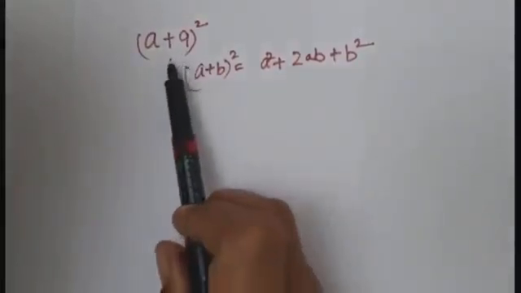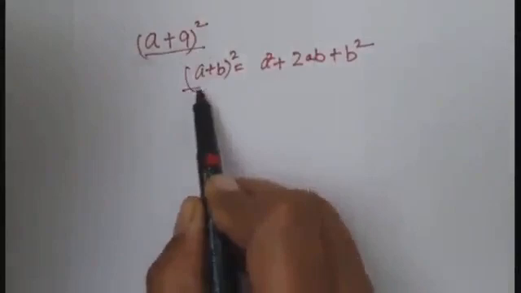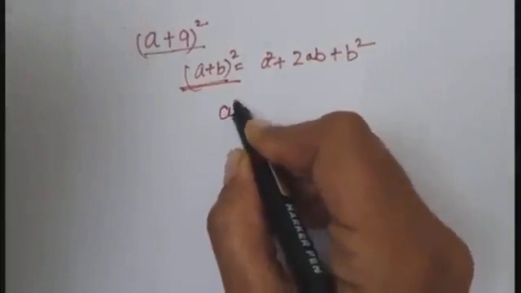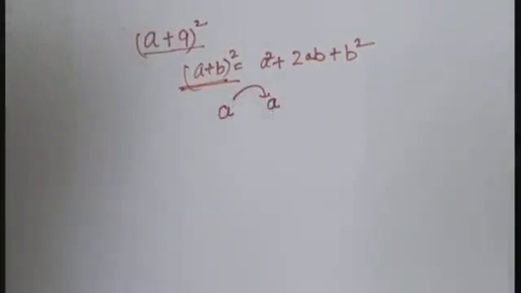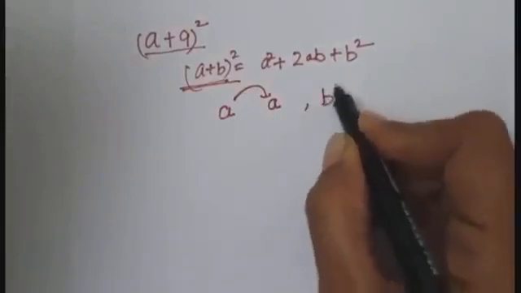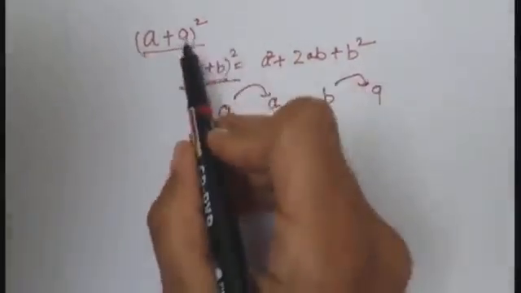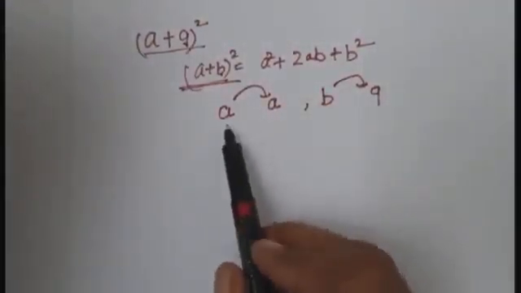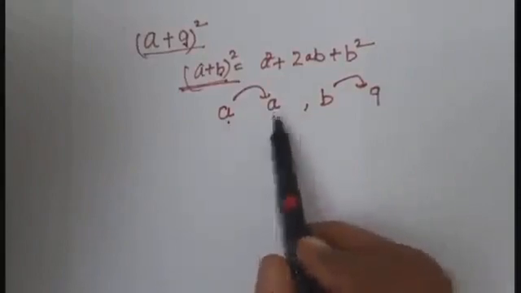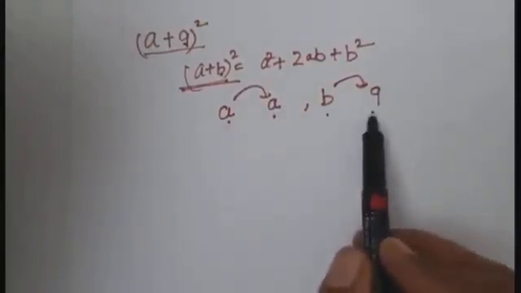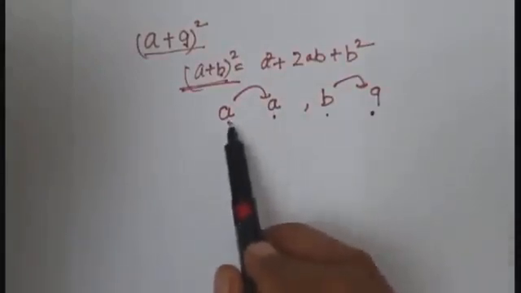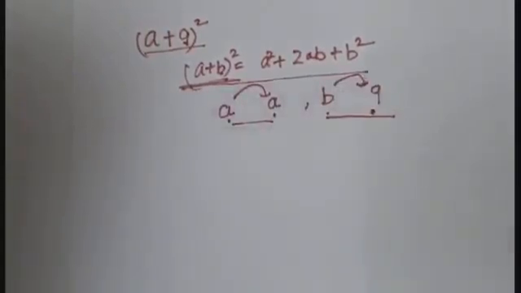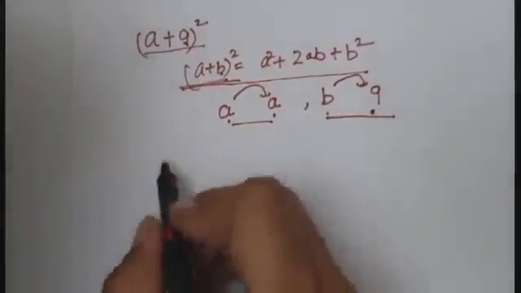Students, if you compare this with this, you can easily say this, that in place of A, there is A. In place of B, there is 9. You can see here, in place of B, there is 9. So now we know A is A and B is equals to 9. So now students, you just have to put the values in this expansion. So what we get, let us solve.